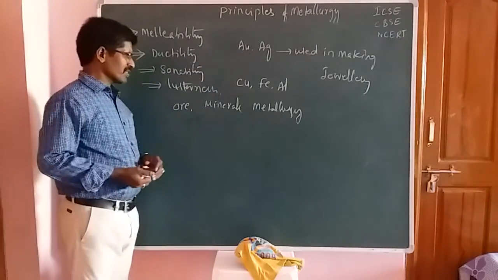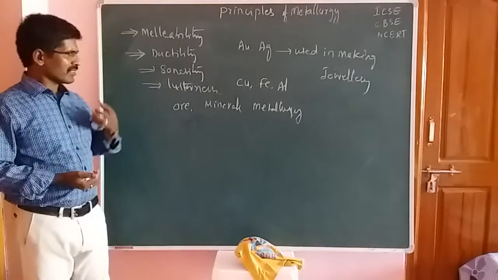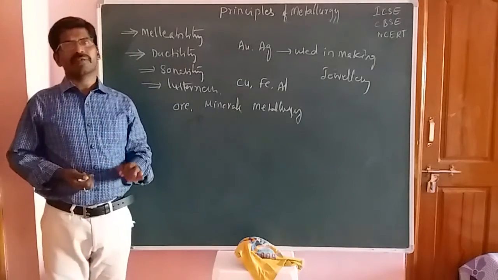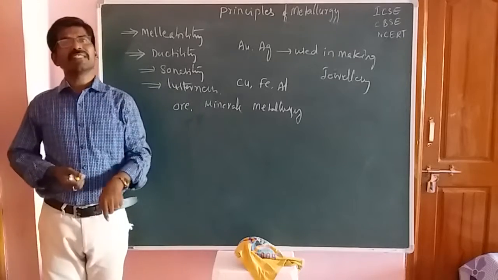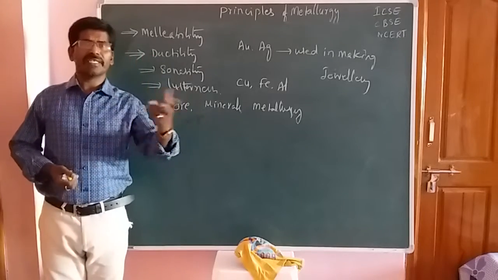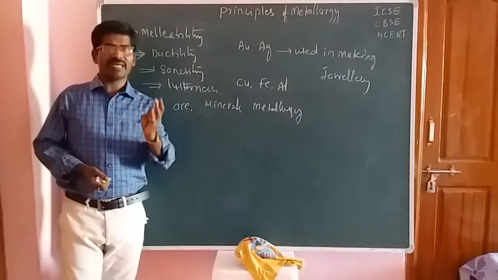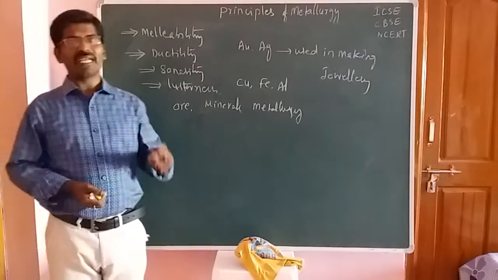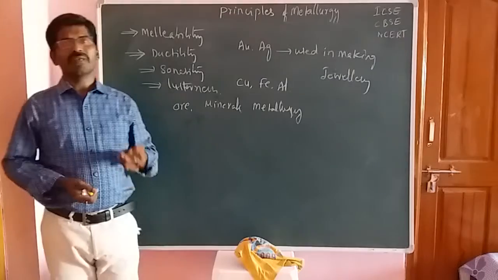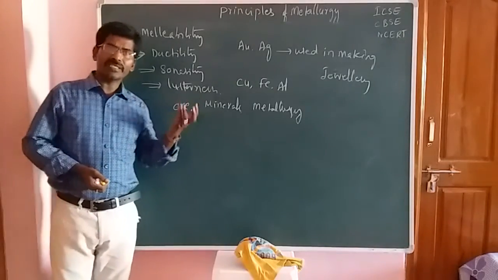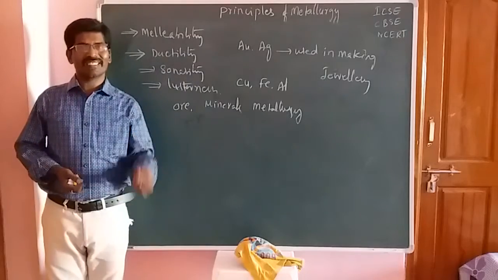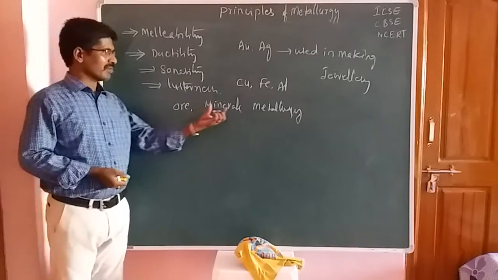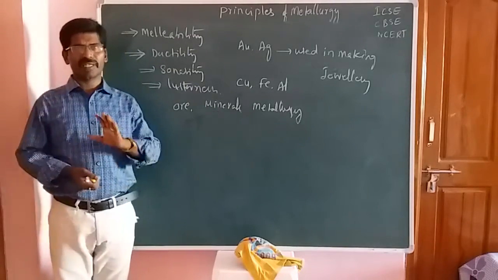Minerals means the compounds of the metals which are combined with unwanted materials like silica, that means clay, sand, limestone, rock salts, and these combinations which occur in a free state in the earth's crust are known as minerals. So this is the mineral definition.